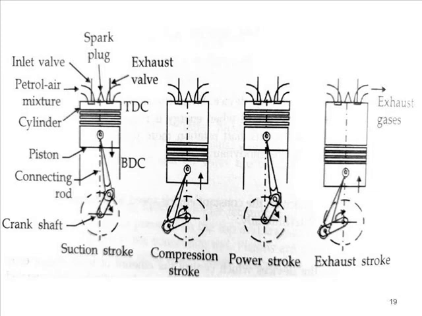Now the last stroke will start, that is called the exhaust stroke. During the exhaust stroke, the piston starts to ascend from BDC to TDC. The piston moves in the upward direction where only exhaust gases are available. As the piston ascends, the exhaust gas pressure will start to increase. As the volume is decreased, the exhaust valve will be operated and all the exhaust gases enter the environment via the silencer or muffler. So this is the completion of one cycle.